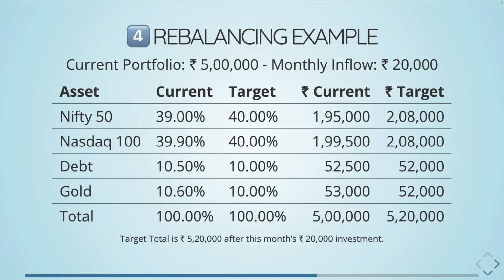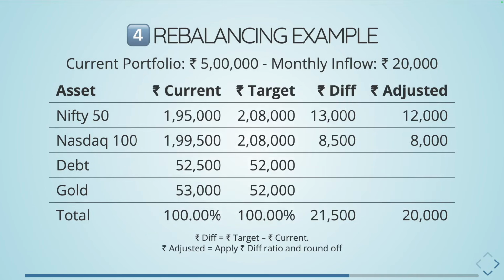So how do we now go about investing it? I know the current value and the target value. Now I take the difference, and wherever the asset classes are over the target value, I don't include them in buying. In this case, that's debt and gold.